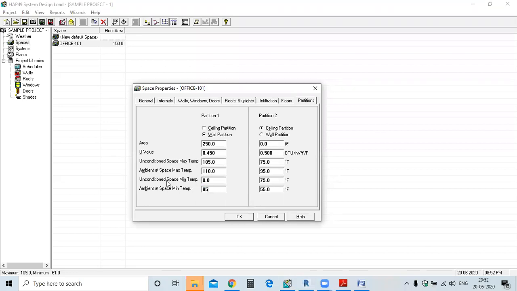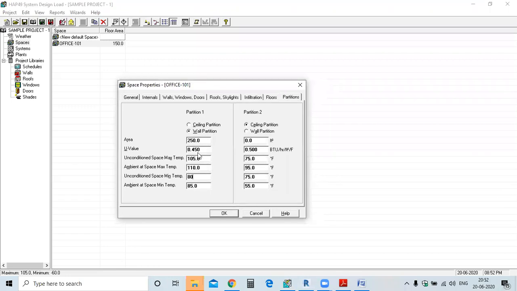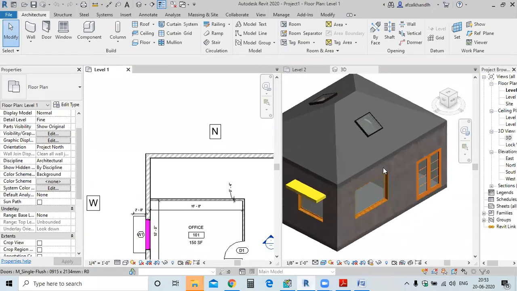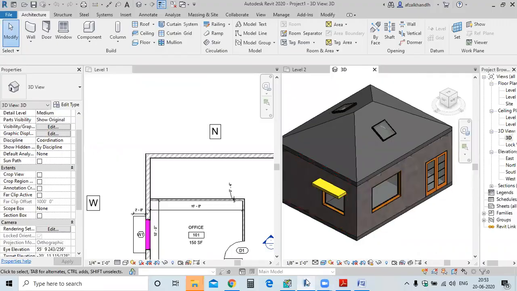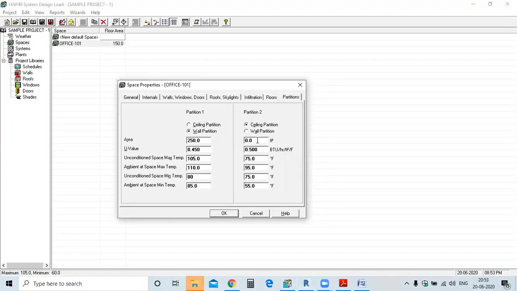And for the unconditioned space minimum we will take 5 degrees less. So 85 to 80. Okay. This is for the wall partition. Next is for the ceiling partition. Ceiling partition similarly we have, but in our case we don't have any ceiling. We directly have a roof. Same values you can put for the ceiling also.